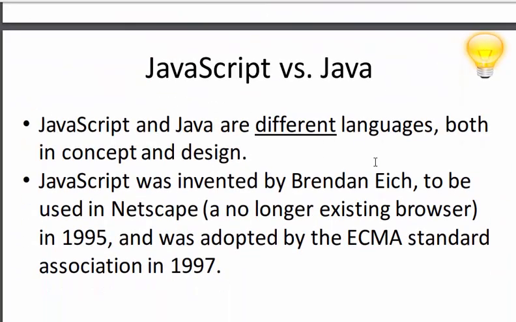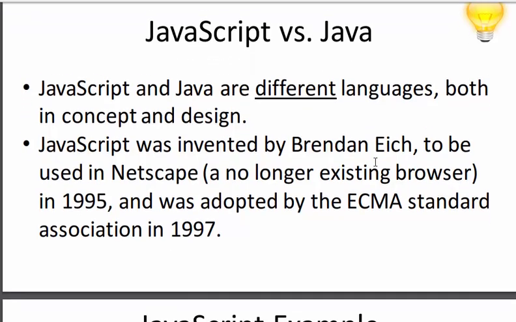JavaScript versus Java: JavaScript and Java are different languages, both in concept and design. JavaScript was created by Brendan Eich to be used in Netscape. Netscape is an older web browser that no longer exists. This was in 1995, and JavaScript was adopted by the ECMA standards association in 1997.